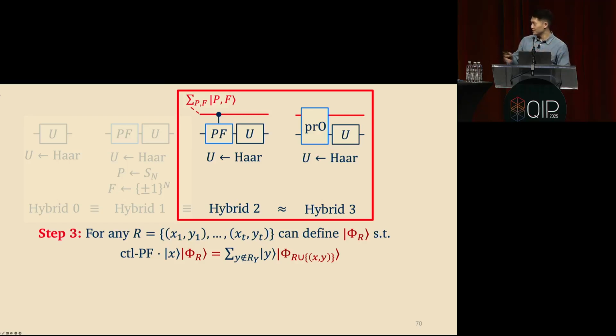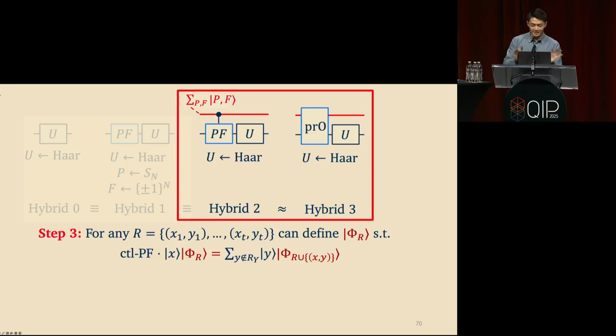So you'll have to believe me, there is a way to pick these phi sub R vectors such that the effect of controlled PF can be understood to be the following: if you apply controlled PF to x tensor phi sub R, the output state is going to be of the form superposition over all y that have not appeared in R so far of y tensor phi sub R union xy.